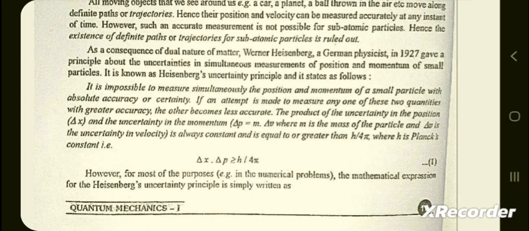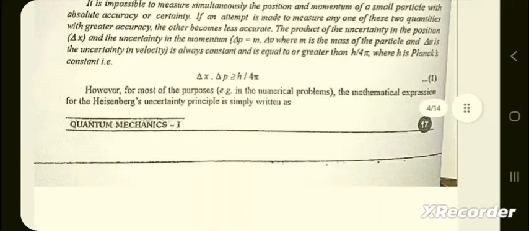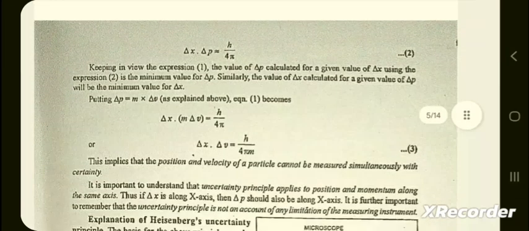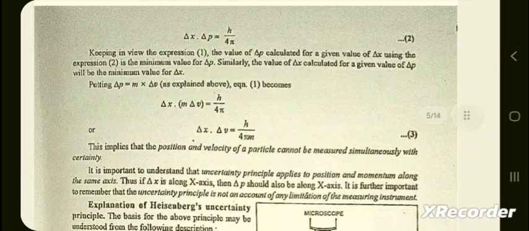However, for most purposes, the mathematical expression for the Heisenberg uncertainty principle is simply written as delta x dot delta p is equal to h by 4 pi. Keeping in view the expression first, the value of delta p calculated for a given value of delta x using the expression second is the minimum value for delta p.